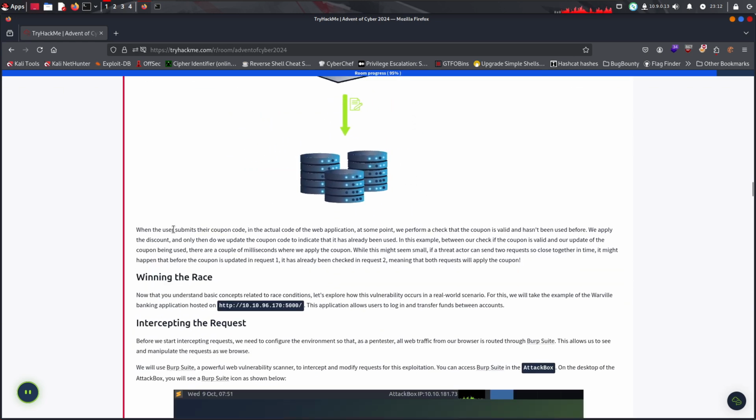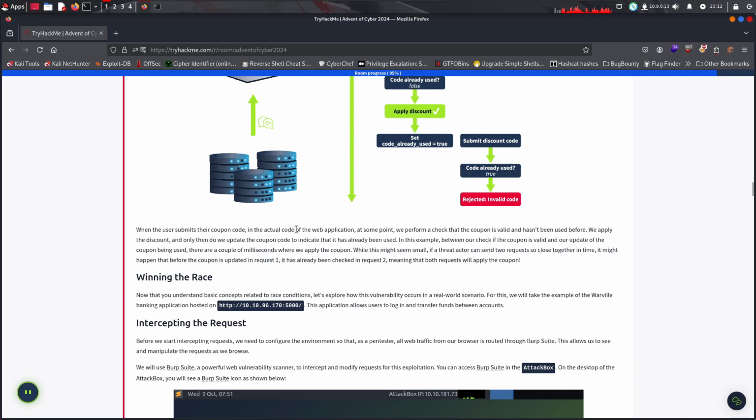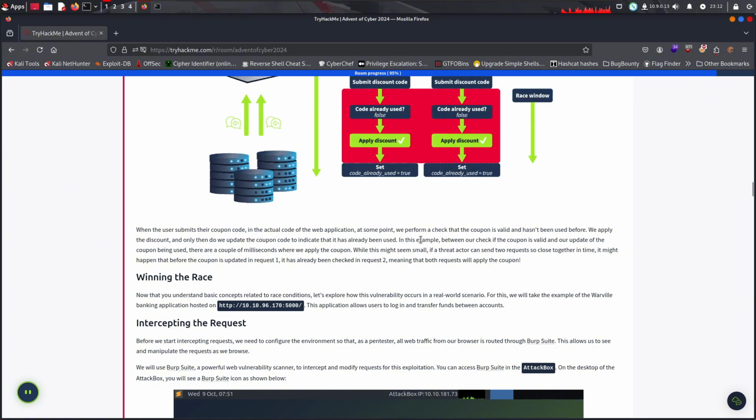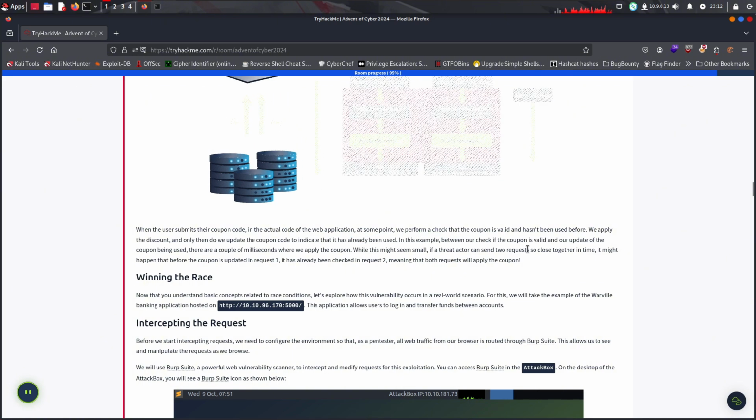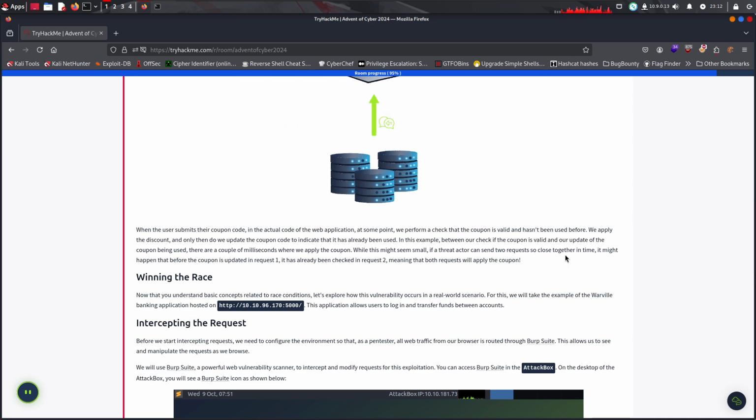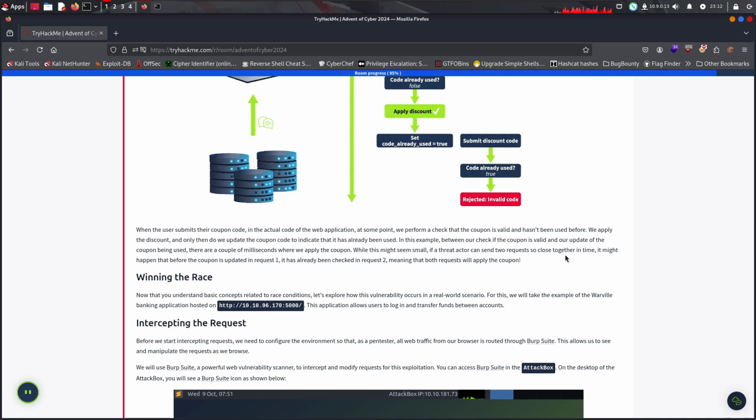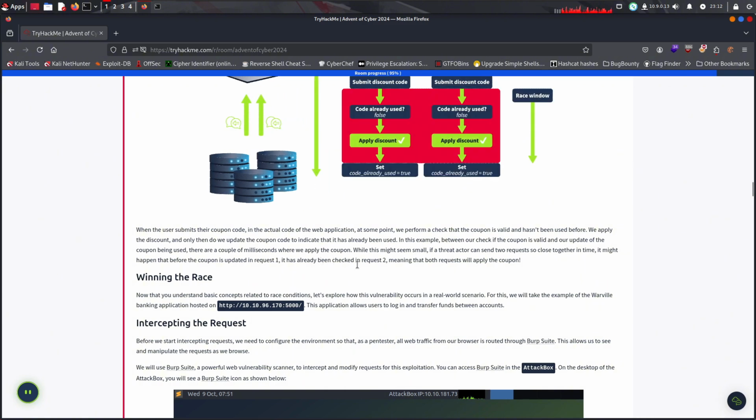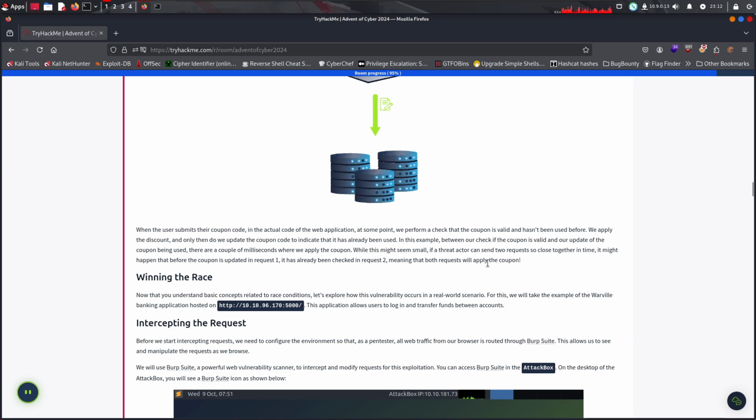Right. When a user submits their coupon code, in the actual code of the application, at some point we perform a check that the coupon is valid and hasn't been used before. We apply the discount and only then do we update the coupon code to indicate that it has already been used. Between our check if the coupon is valid and our update of the coupon being used, there are a couple of milliseconds where we apply the coupon. While this might seem small, if a threat actor can send two requests so close together in time, it might happen that before the coupon is updated, request 1 has already been checked in request 2, meaning that both requests will apply the coupon.